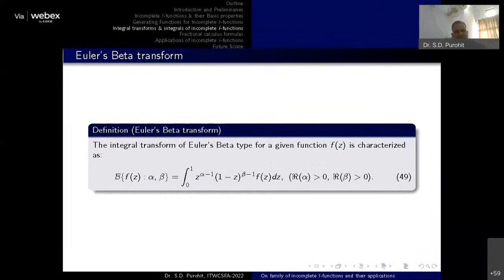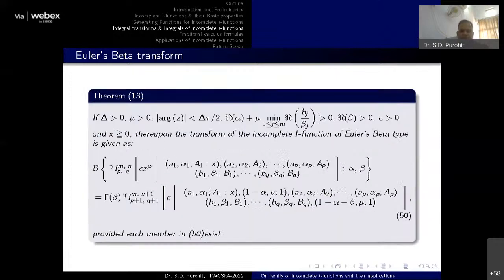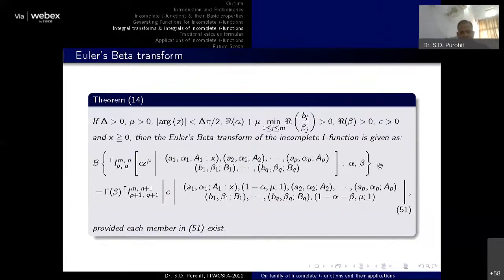Okay, further you can see the Euler beta transform. It is very familiar to persons working in special functions. So if we apply this beta transform to our function, that is the incomplete I function, you will get the immediate result associated with that. So the beta transform of this incomplete function will be provided by this one. Again, for the upper category type of incomplete I function, the result is given by equation 51.